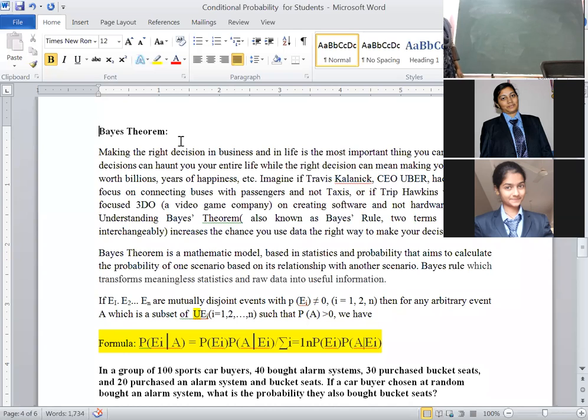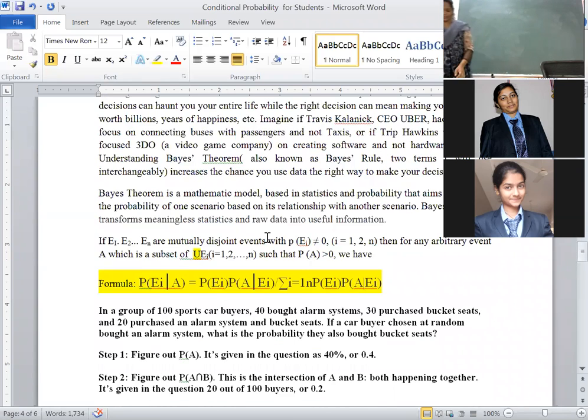Okay. Go through the sum. We will go through the definition part of Bayes' theorem. Okay. Listen carefully. The statement of Bayes' theorem is: if an event